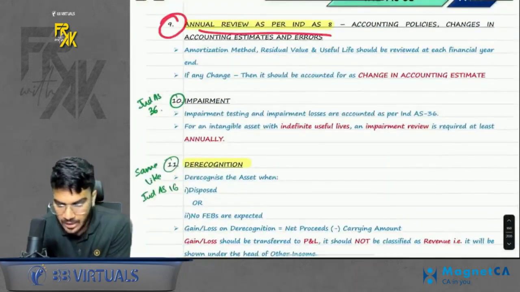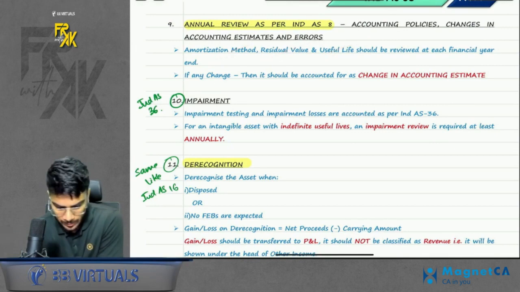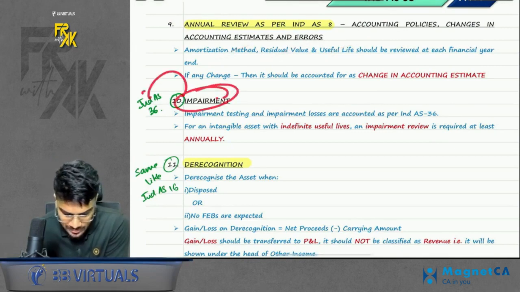Next point was annual review as per Ind AS 8. Amortization method, residual value, useful life, you will review at each year end. If there is any change in accounting estimate, prospective accounting. For impairment, we will discuss under Ind AS 36.